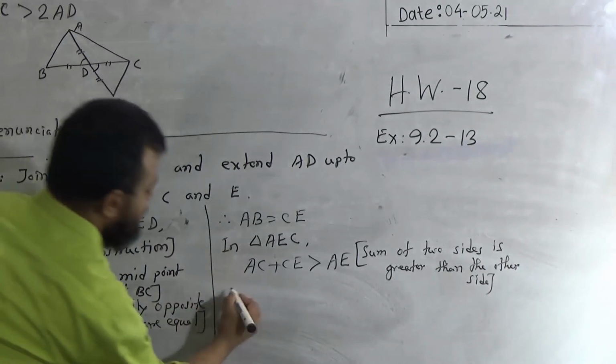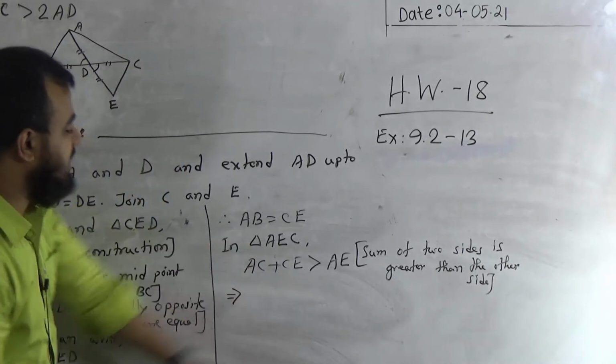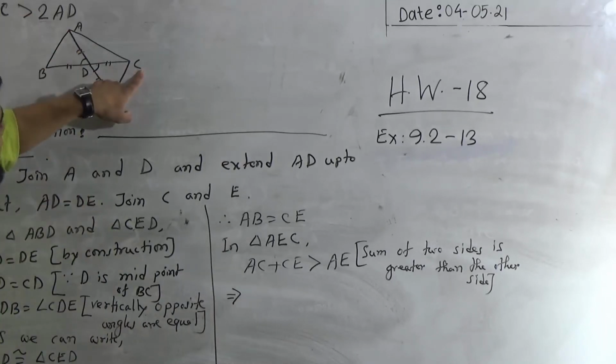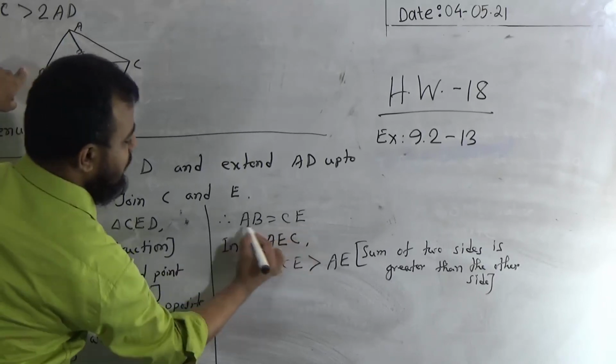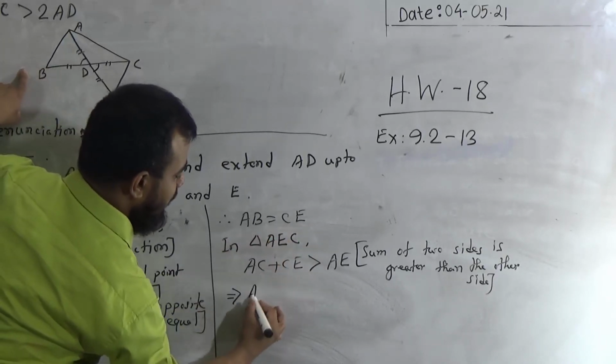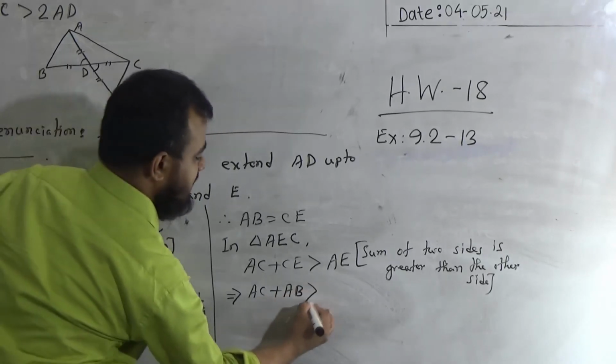Now from this inequality we can prove the required result. AC plus CE. AC is needed, but CE equals AB, so in the place of CE we can write AB. This is greater than AE.